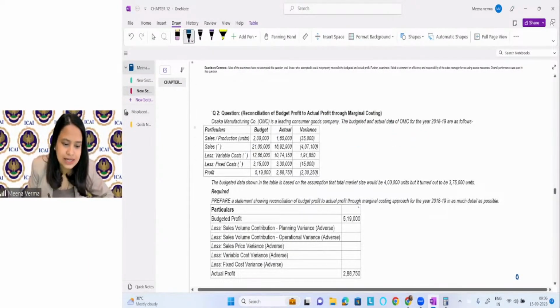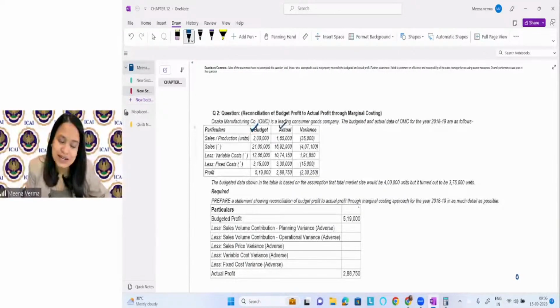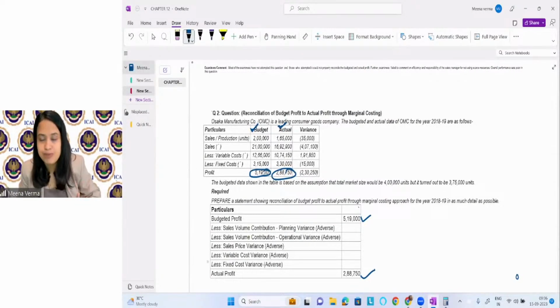So you can see here, what information do you have? They have already given you the variances, by the way. So what is given here? Budgeted minus actual. So let's start with the cost. What is the budgeted profit? This is your budgeted profit. What is the actual profit? This is your actual profit. It is given in the question. Budgeted profit is given, actual profit is given.